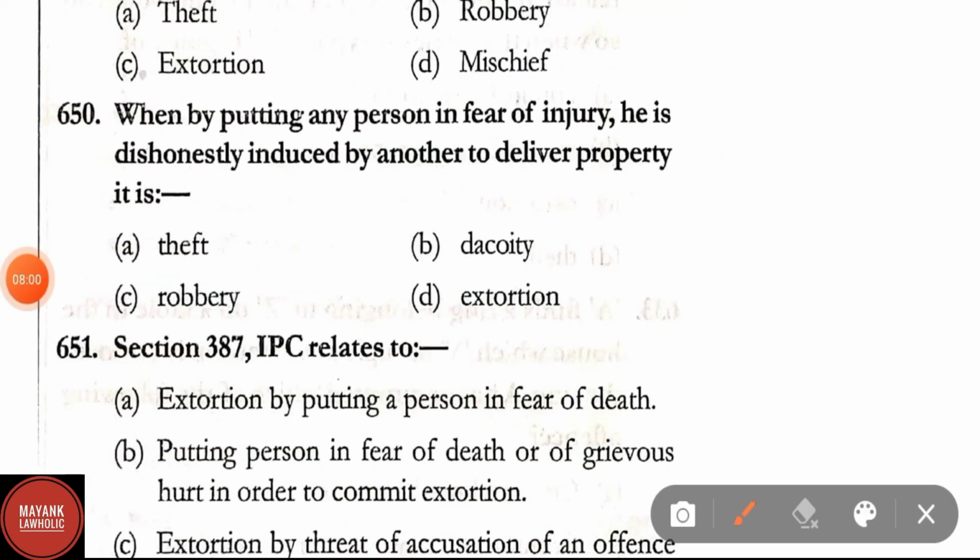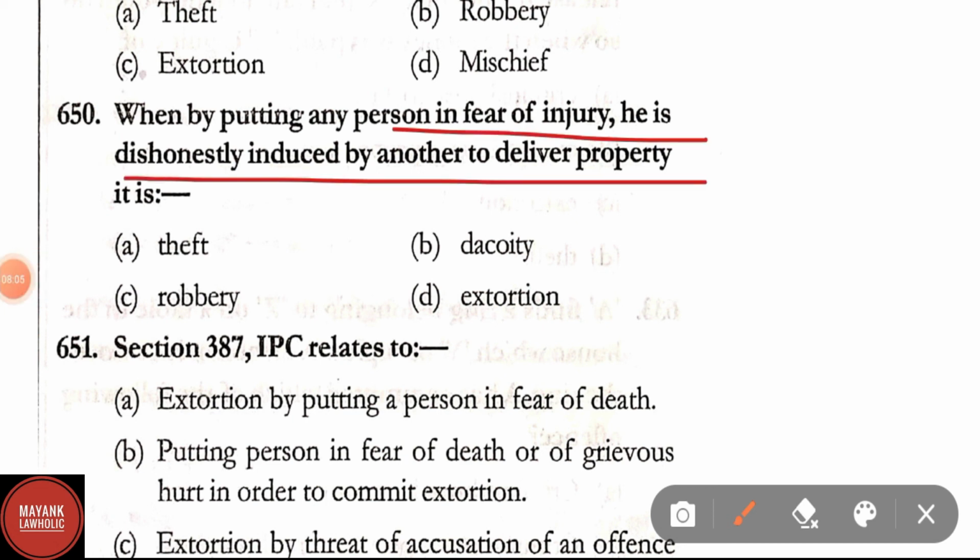Question number 650. When by putting any person in fear of injury, he is dishonestly induced by another to deliver property, it is extortion.